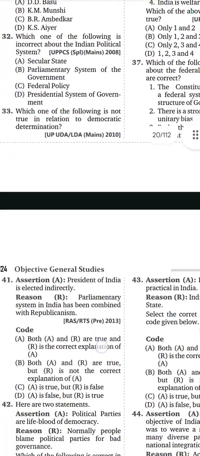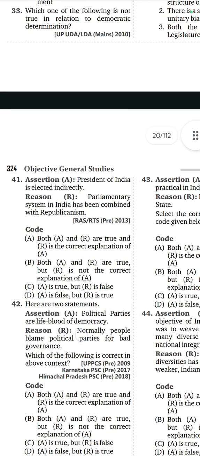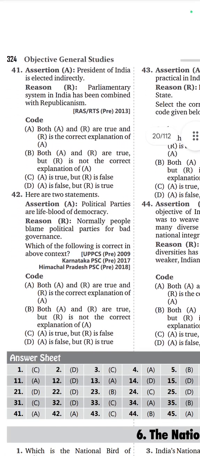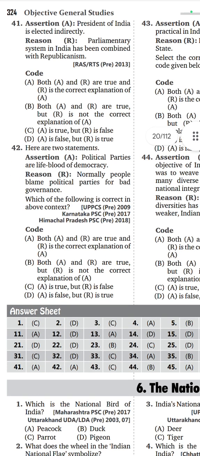41st question. Assertion: President of India is elected indirectly. Reason: Parliamentary system in India has been combined with republicanism. Option is A. Both A and R true and R is the correct explanation of A. 42nd question. Assertion: Political parties are the lifeblood of democracy. Reason: Normally people blame political parties for bad governance. Option is A. Both A and R true, and R is the correct explanation of A.